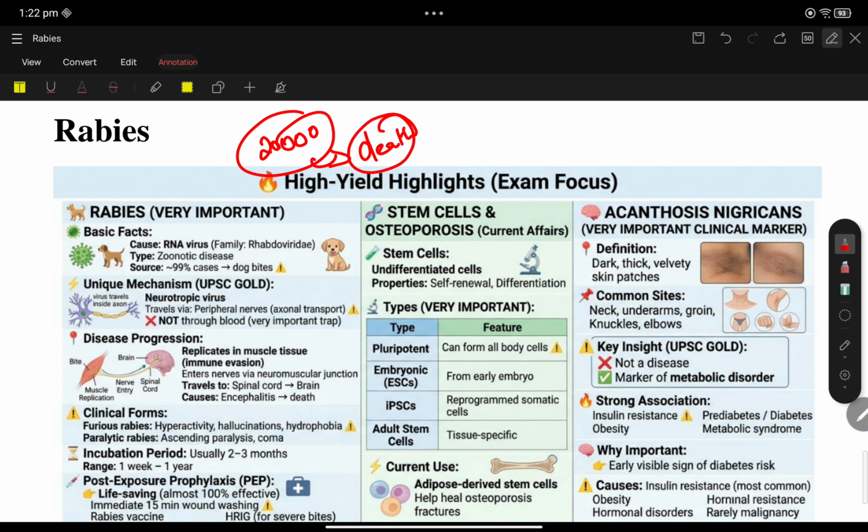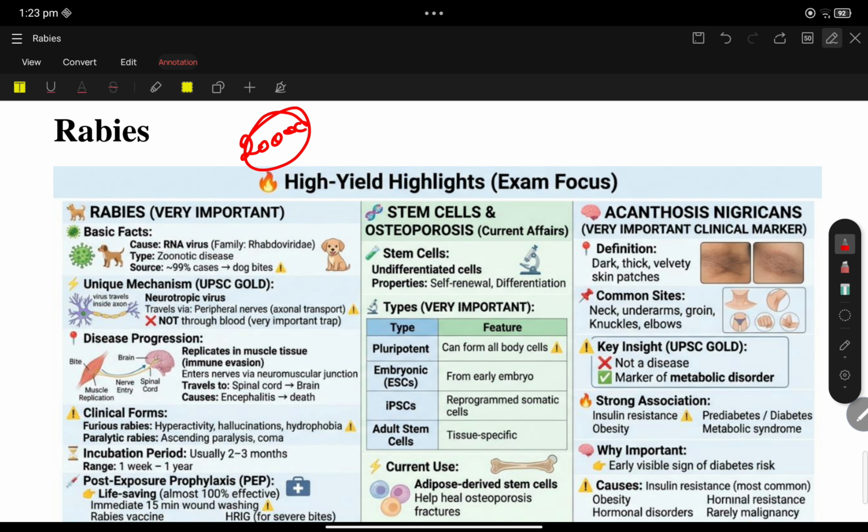So it seems to be a silent epidemic or silent pandemic, because this many people die every year. It's not about the last 5 years or last 10 years, it's about every year. A study published in One Health in 2024 says India alone accounts for around 20,000 rabies deaths every year. So it is one of the high risks.